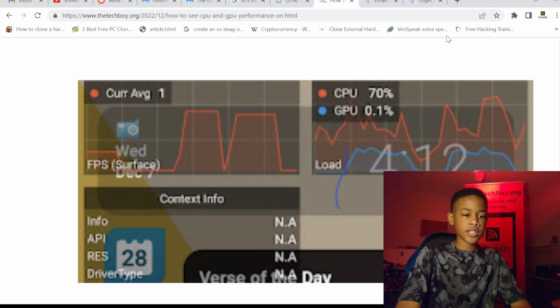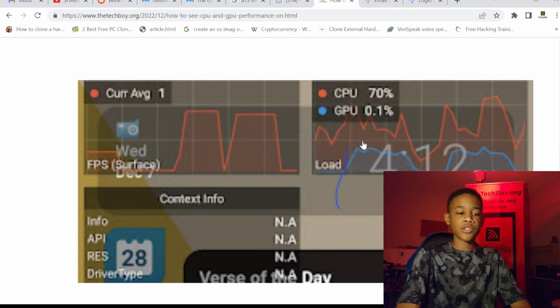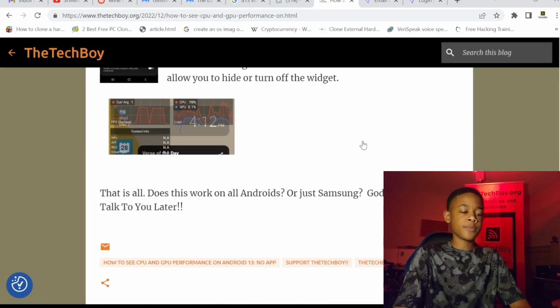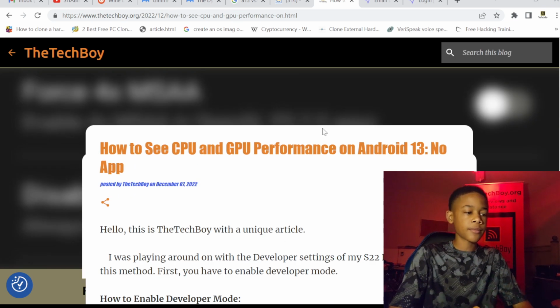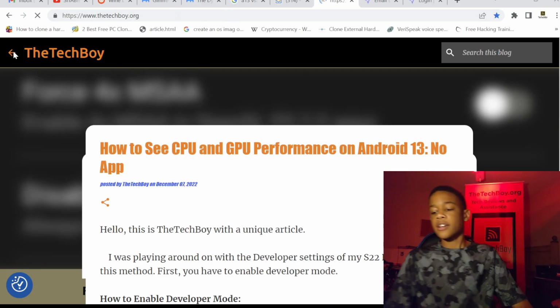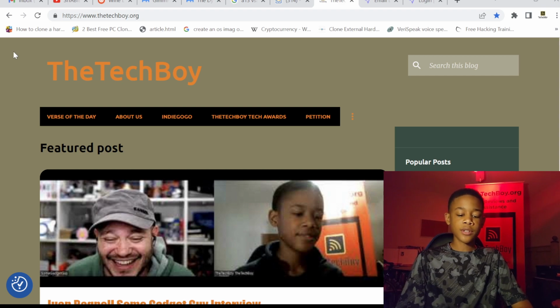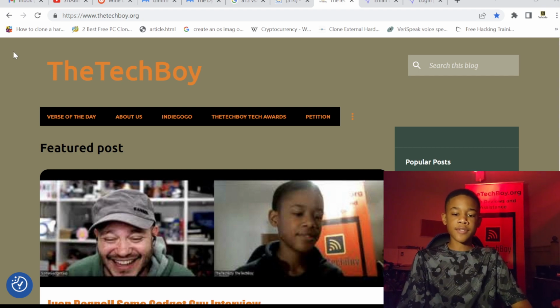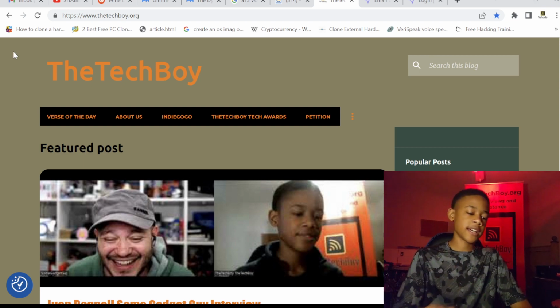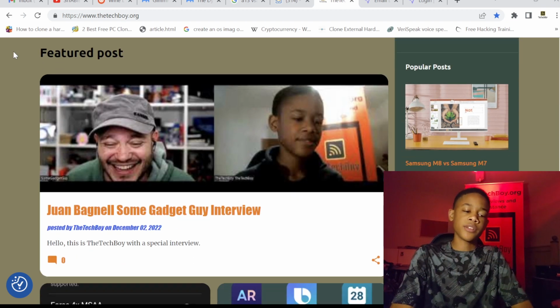You can see I'm using 70% CPU, but only 0.1% GPU. You would probably use more of that GPU if you were gaming or something like that. This feature would be useful if you're trying to do some testing like I'm doing on my website. If you're trying to see if any apps are using up your CPU, it wouldn't name the apps specifically, but you could test by opening and closing the apps to see if it creates a spike in CPU.